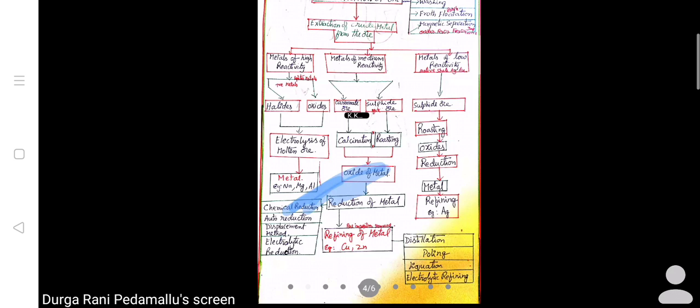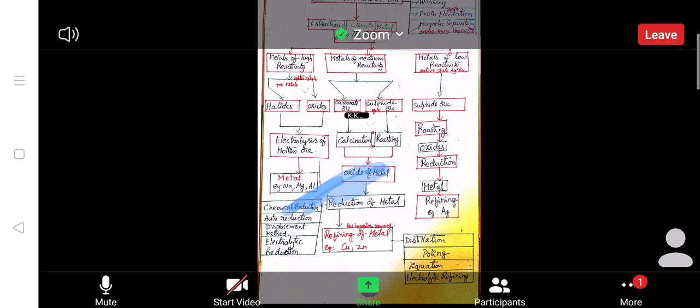Sulfide means directly sulfur you cannot eliminate. First of all it should be converted into oxide, then oxygen will be removed and you are able to get the pure metal. So for that, roasting. After the roasting process, sulfide ores will be converted into oxide ores. Then you go for reduction. Removal of oxygen is called reduction. So you are able to get the metal by refining. These metals are not 100% pure. That is why refining is needed.